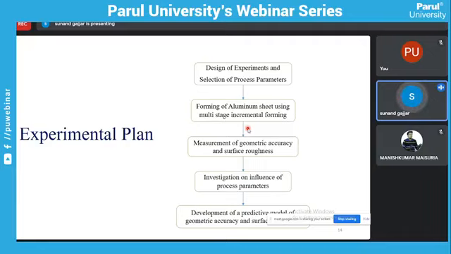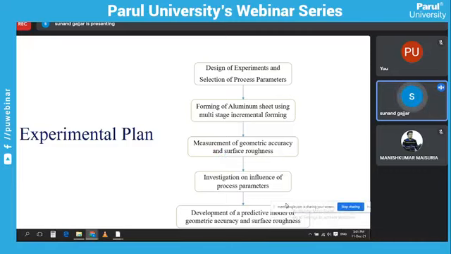Then after the measurement of these outputs, geometric accuracy and surface roughness, we'll investigate the influence of the process parameters which we have selected. Then development of a predictive model of geometric accuracy and surface roughness.